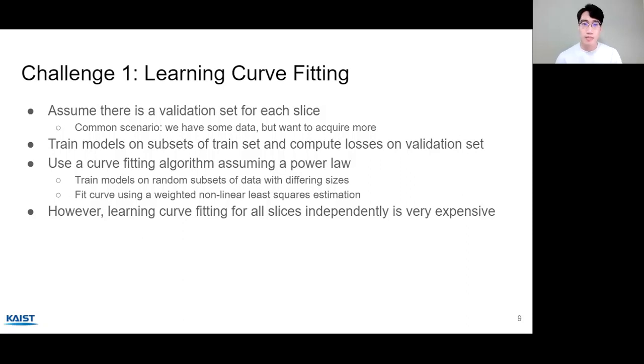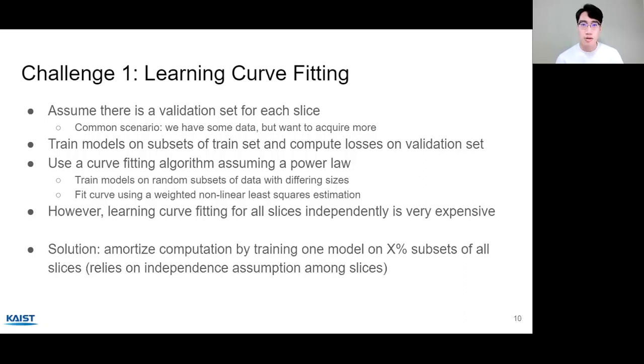Then the learning curve can be constructed by training models on subsets of data and computing losses on the validation set. Specifically, we train the models on a random subset of data with different sizes and use weighted nonlinear least squares estimation to fit a curve, assuming a power law. However, learning curve fitting for all slices independently is very expensive.